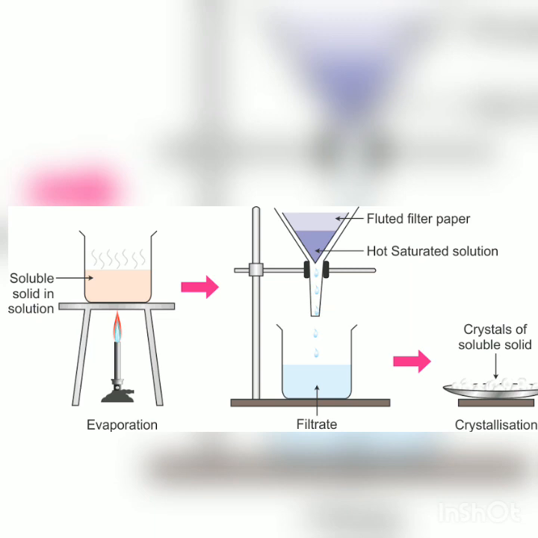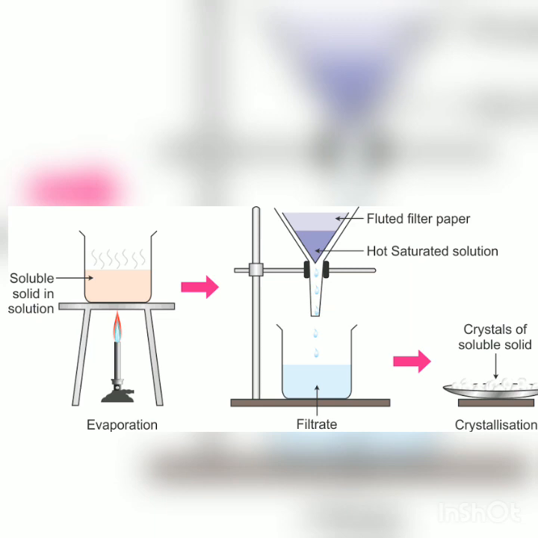The first step of crystallization is to dissolve the impure substance in the minimum amount of water. The solution is filtered to remove insoluble impurities. The clear solution is now heated gently on the water bath till a concentrated solution, or you can say a saturated solution, is obtained.